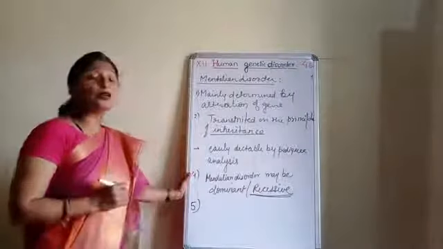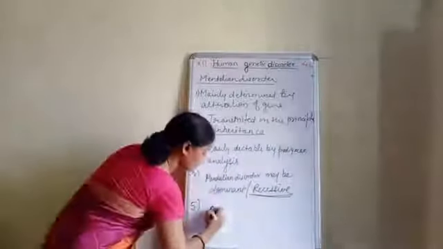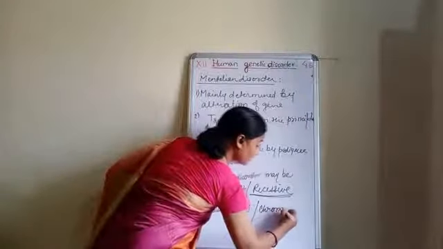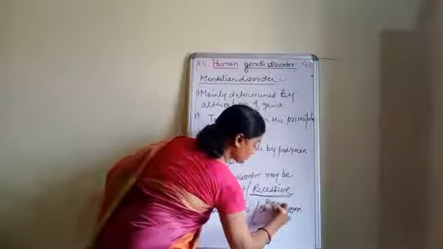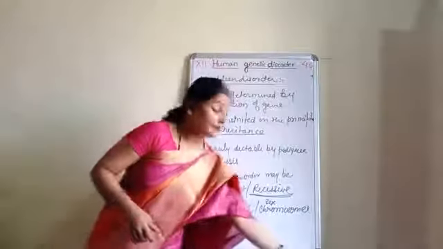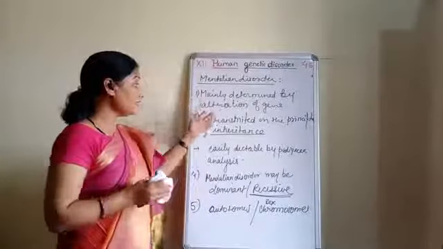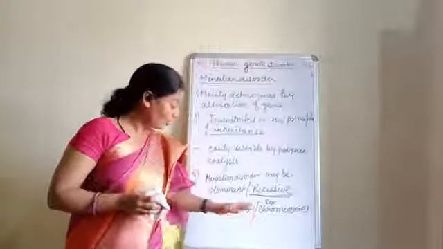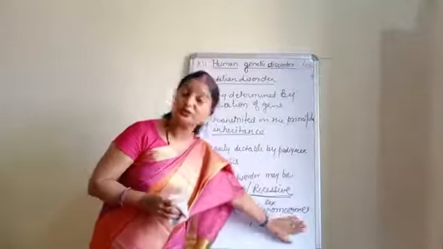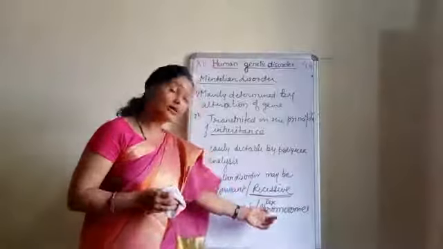Okay, next, one more point. This genetic disorder can occur on both the types of chromosome, that is on the autosomes as well as on the sex chromosomes. Okay, so if the gene present on the autosome becomes faulty, then that will be the Mendelian disorder of autosome. And if the gene which is present on the sex chromosome is faulty, then that is called as the Mendelian disorder on sex chromosome.